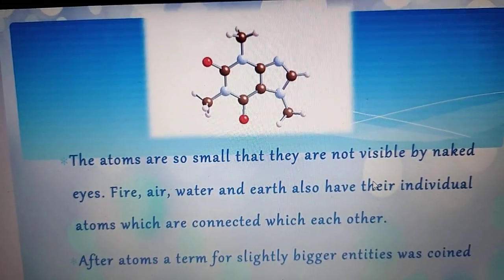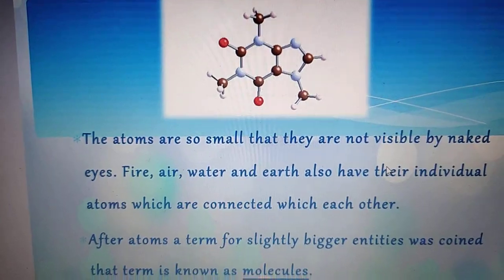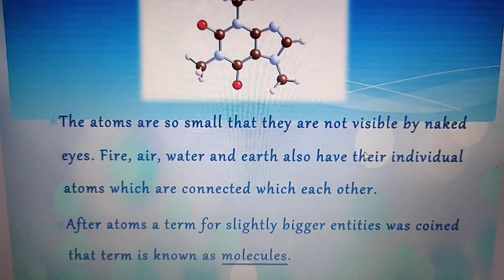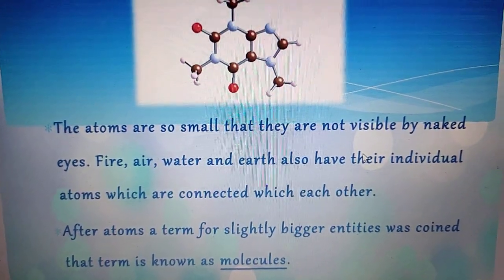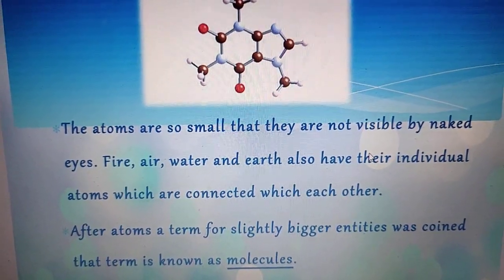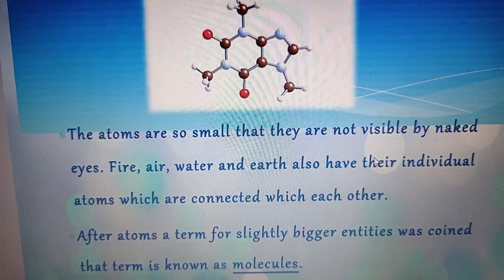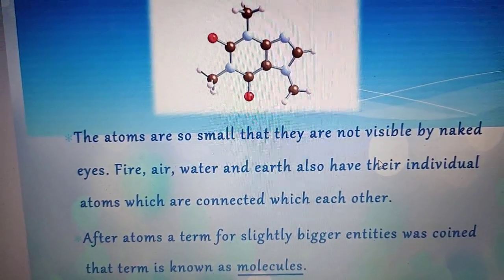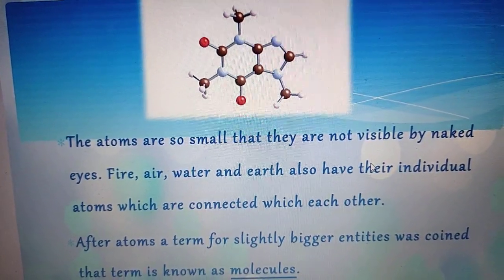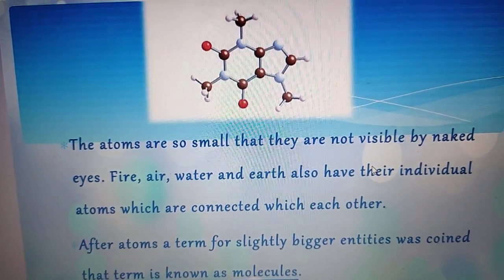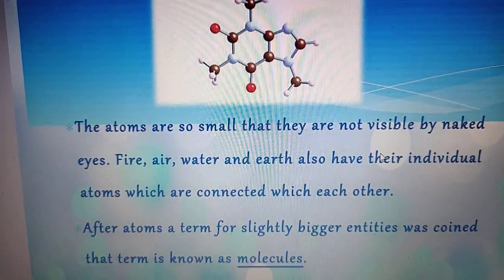He was a great Indian sage in the Vedic period. According to him, if a pure substance is broken down into smaller pieces, a stage is reached where no further subdivision is possible. He called that stage Anu. Each Anu of a substance has the same properties.